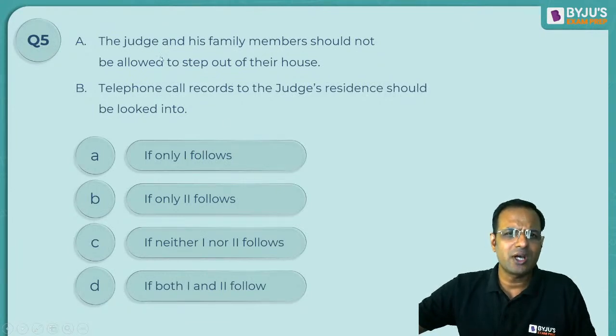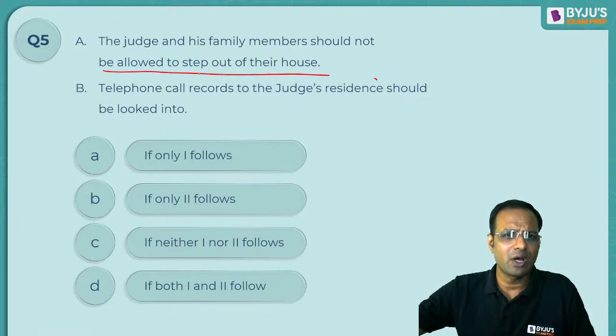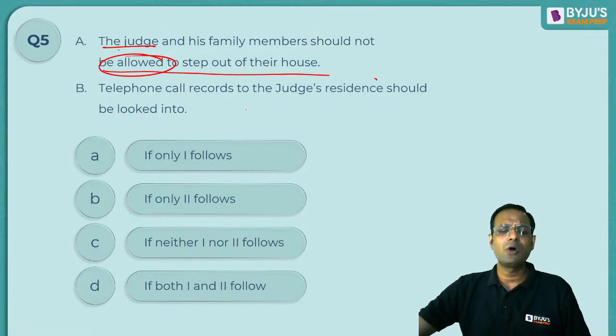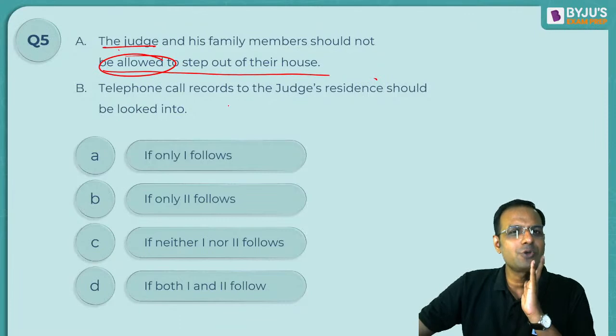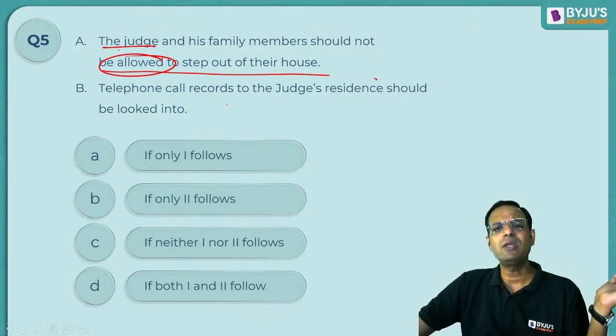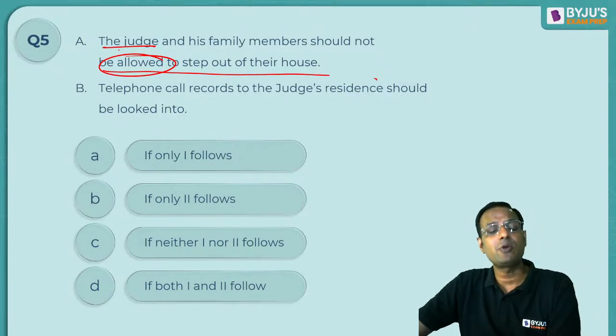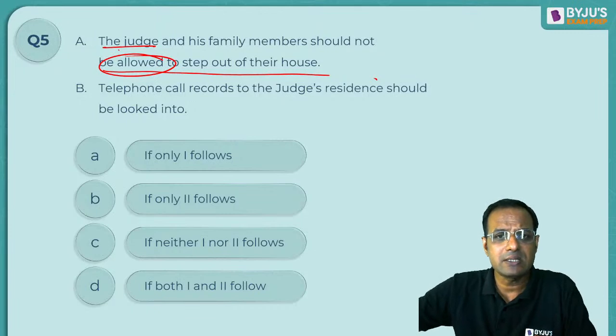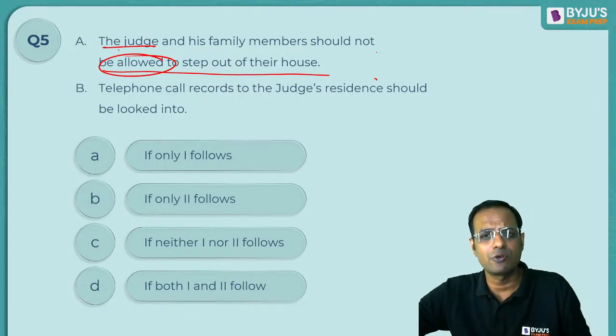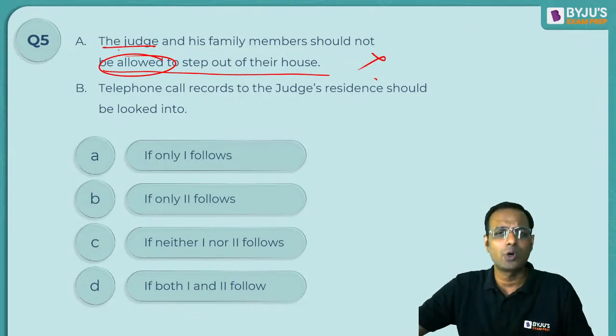So should the judge and his family members not be allowed to step out of their houses? What kind of course of action is this? Just because somebody threatens the judge, will the judge not be allowed to step out of the house? This is an absurd course of action. It does not follow at all.